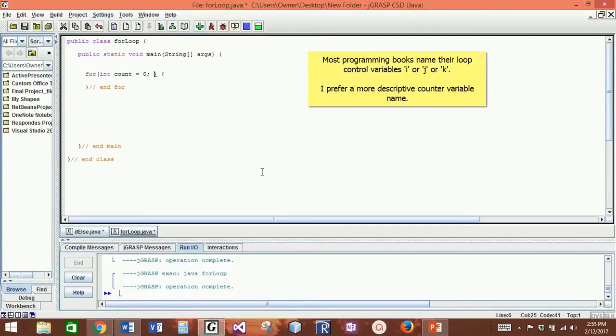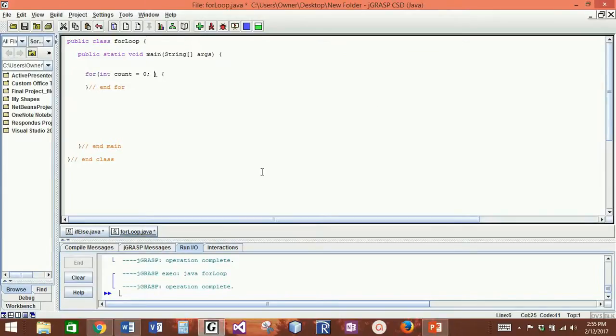This may look to you like I am declaring a variable, and that is exactly what I'm doing, but I'm doing it inside of the parentheses on the for loop. And then I'm going to follow that with a semicolon because that is an executable line of code. The next thing I'm going to do is say as long as my counter variable is less than, let's say for instance, 10. I'm going to continue as long as my counter variable is less than 10. That will be my ending point.